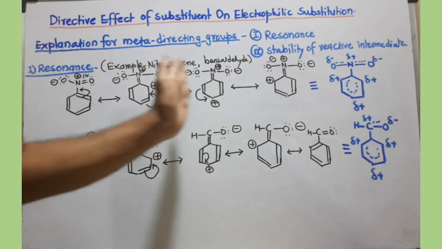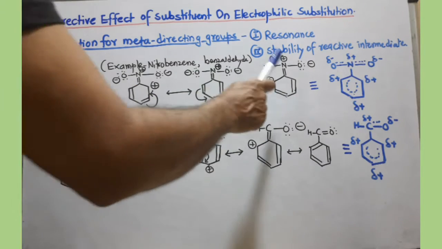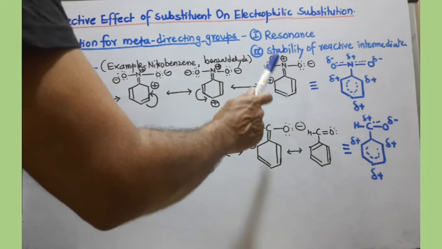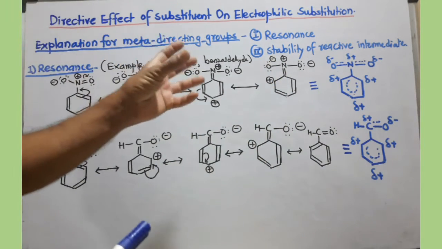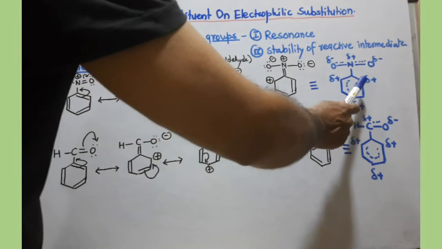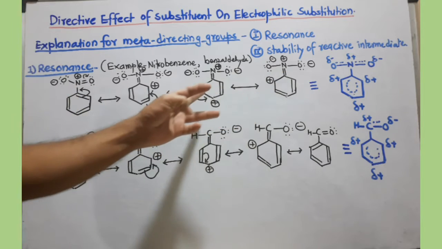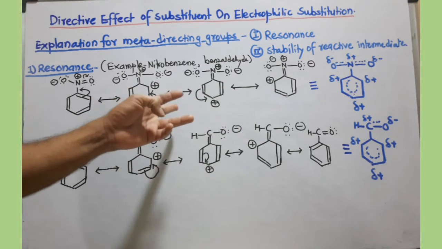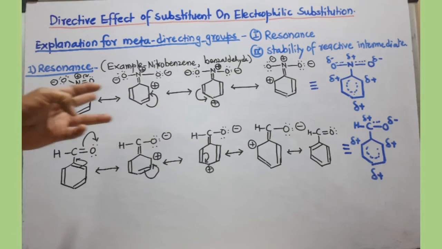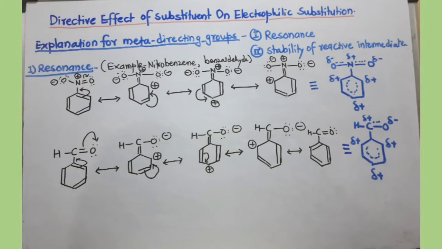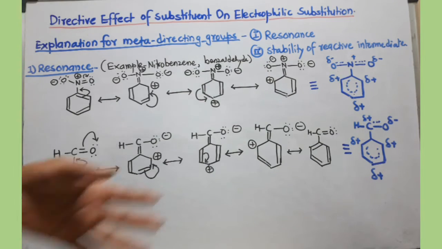After that, you can combine all these structures in the resonance hybrid, where you can show a dotted line for the partial double and single bonds. For the moving of that double bond, you can show it by using this dotted line. And for the positive charge, because that positive charge vanishes in the next structure, there is no complete positive charge, so we have to draw here a partial positive charge.